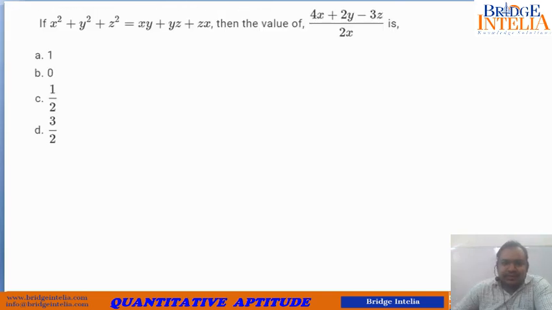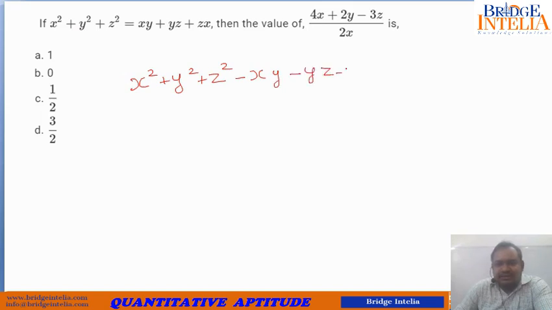So again, the same year, x square plus y square plus z square minus xy minus yz minus zx is equal to 0. So this is another way to convey to you that please be assured that x is equal to y is equal to z. So if you know this, then you can easily find out the value of this. This is what you have to find.